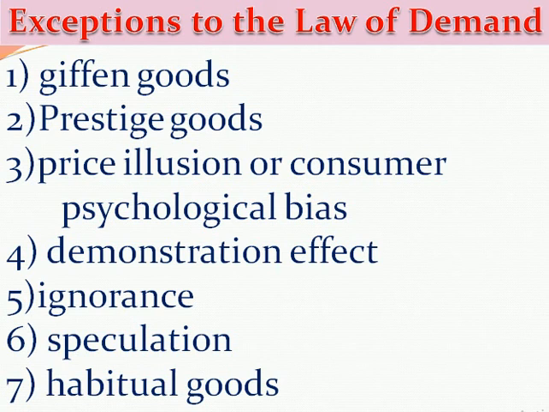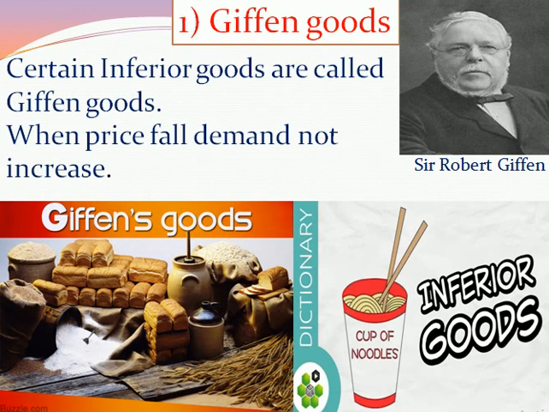The first exception to the law of demand is Giffen goods. Sir Robert Giffen gave his explanation about inferior goods.